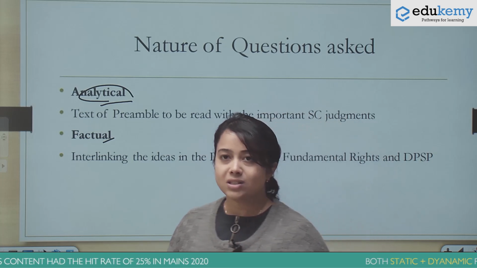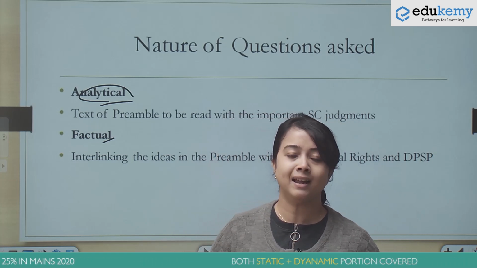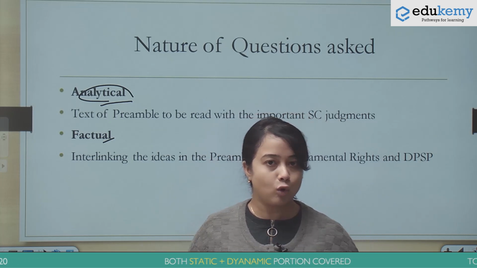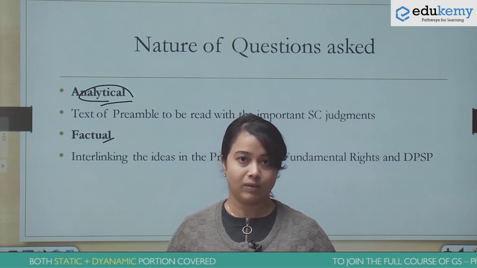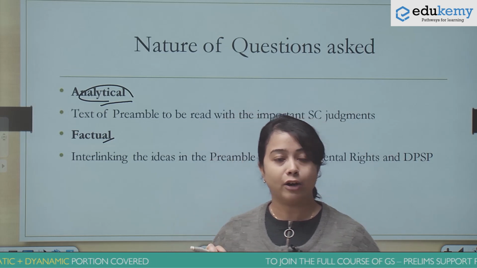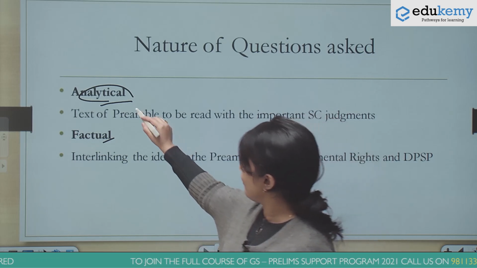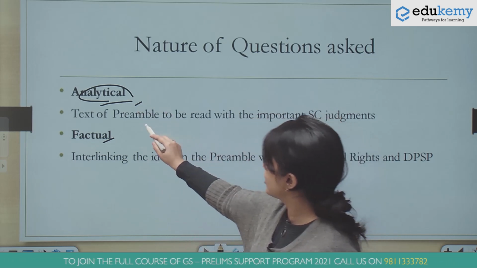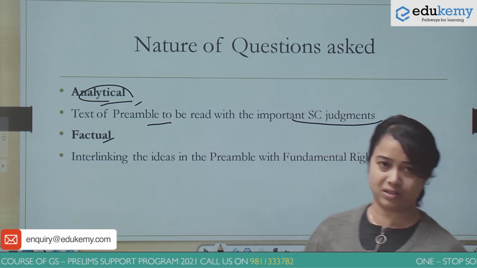But we can answer these questions if we have some understanding of the preamble and the important Supreme Court cases related to it. For example, the first question that I showed you, as to whether the preamble is a part of the Constitution and if it has a legal effect, is a kind of analytical question where the text of the preamble needs to be read with important Supreme Court judgments.